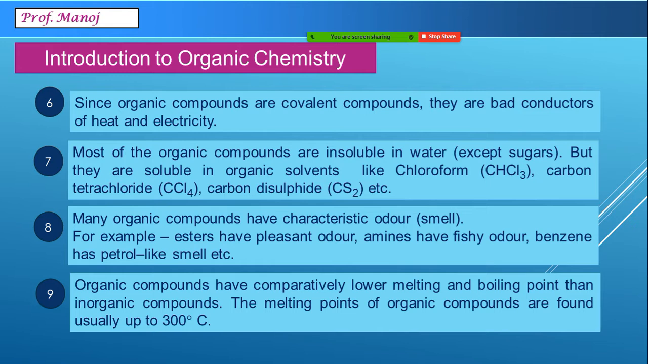Another characteristic of organic compounds is they have comparatively low melting and boiling points. They are usually a maximum of 300 to 350 degrees Celsius. Whereas if you compare inorganic compounds, their lowest values are in the range of 500 to 600 degrees Celsius. So compared to them, these are very low.